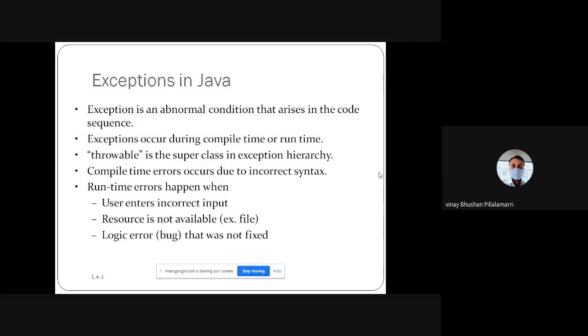If I declare an integer variable and then give a float value as input, it may raise some type of error.